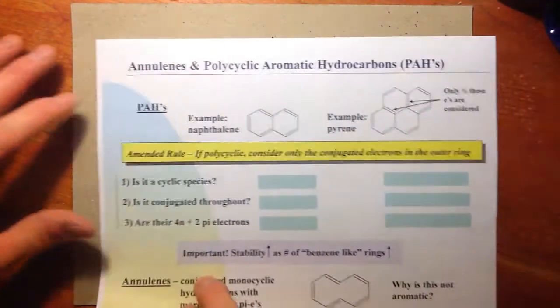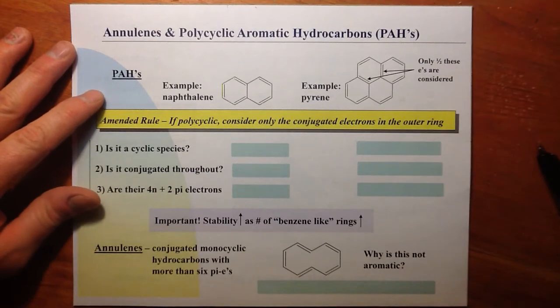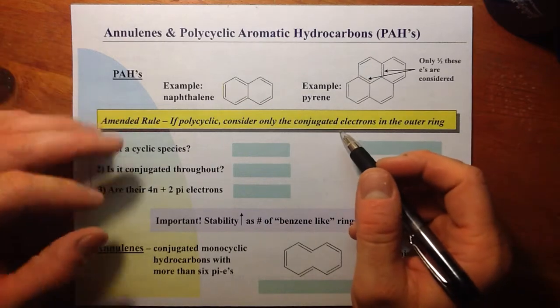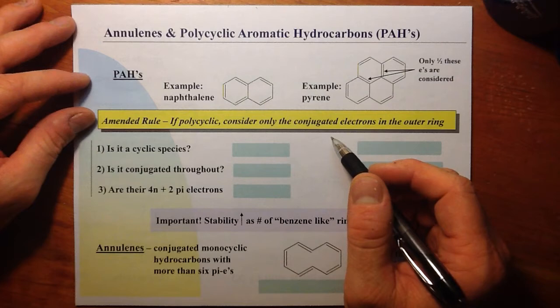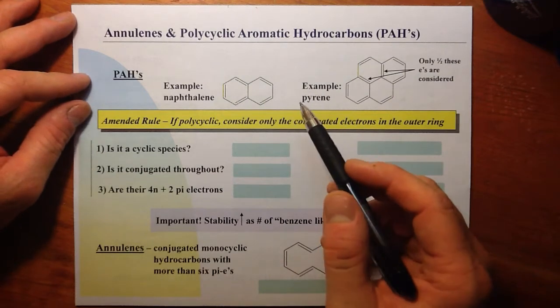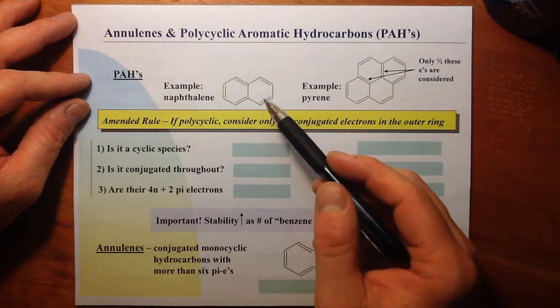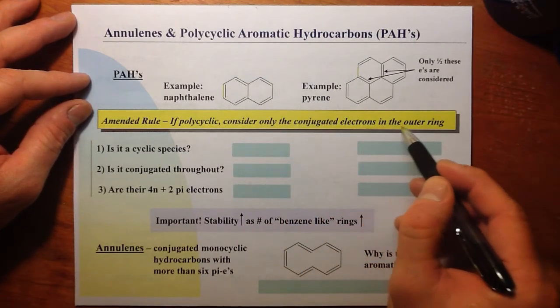All right, one last one. Looking at polycyclic systems and annulenes. Let's continue to ask the questions. Is it a ring? Is it conjugated throughout the ring? And do we have 4n plus 2 pi electrons? Now we can do that for parts of a polycyclic system, or we can do it for the whole. To do it for the whole, we consider only the conjugated electrons in the outer ring.